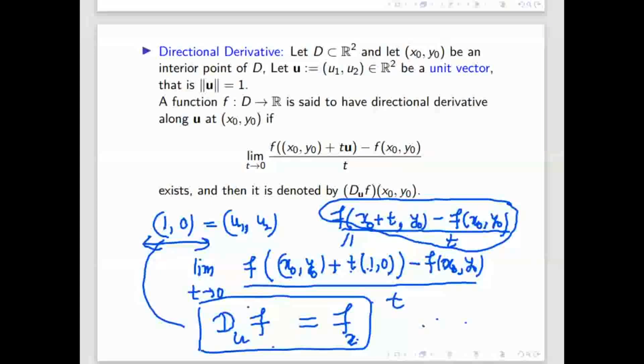If you take (0, 1), that is along the y-axis, and it will give the partial derivative with respect to y. So whatever formula is written here is the most general formula, whereas the partial derivatives cover only two directions, x and y.